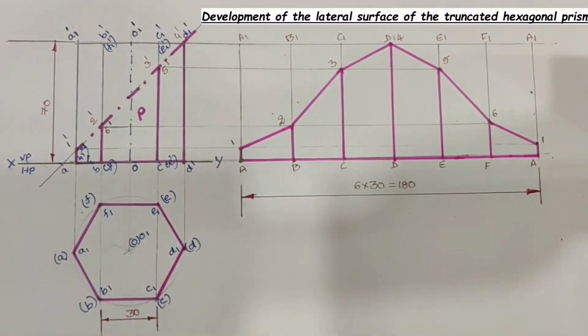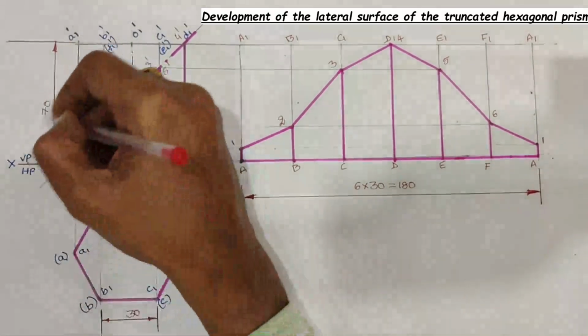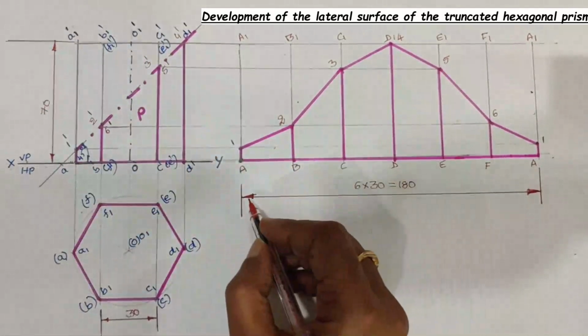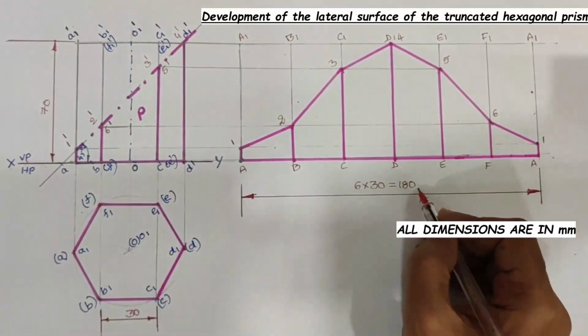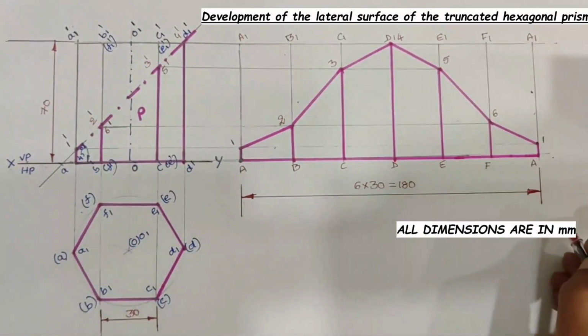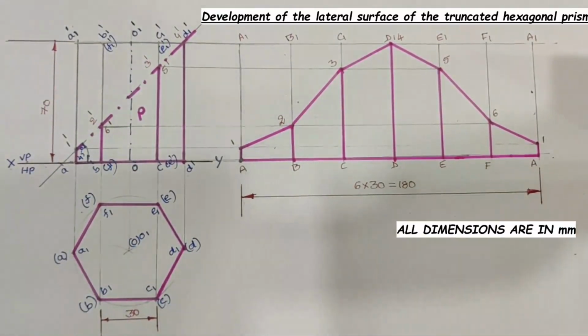That is, the construction lines are with 3H pencil. Related to the dimension details, the base side length of a hexagonal prism is 30 mm, axis height is 70 mm, the perimeter of the base of a hexagonal prism is 180 mm, that is, all dimensions are in millimeters.